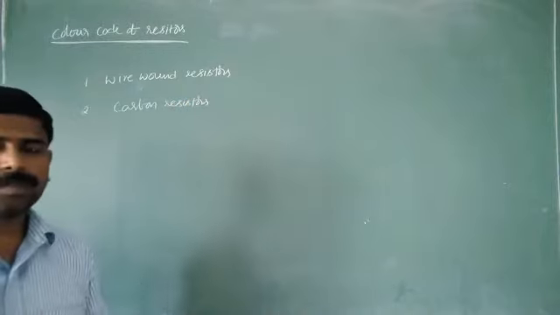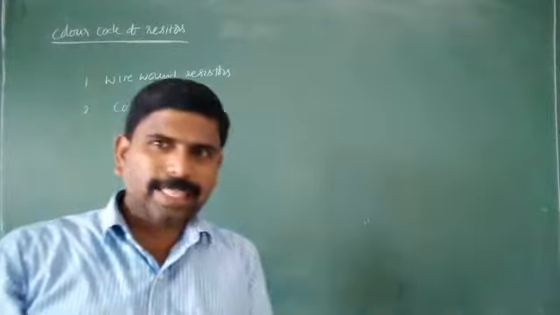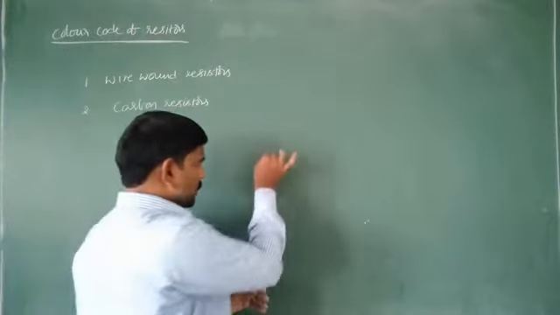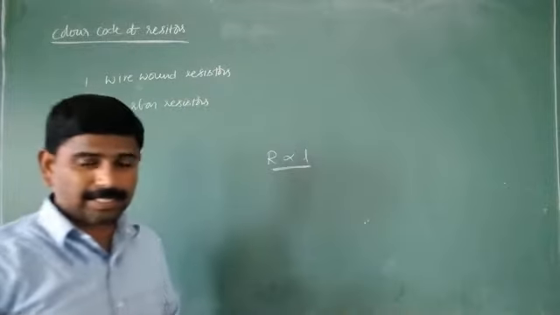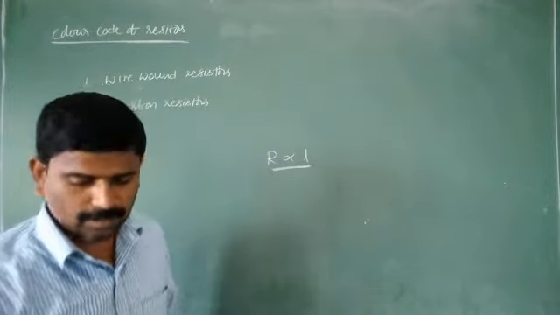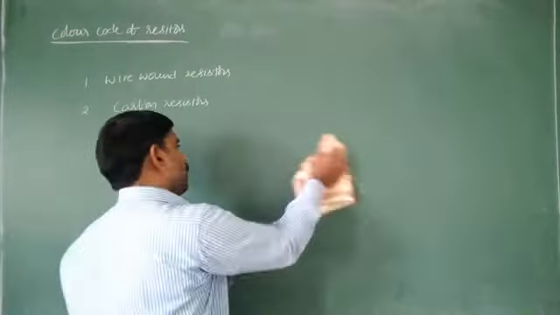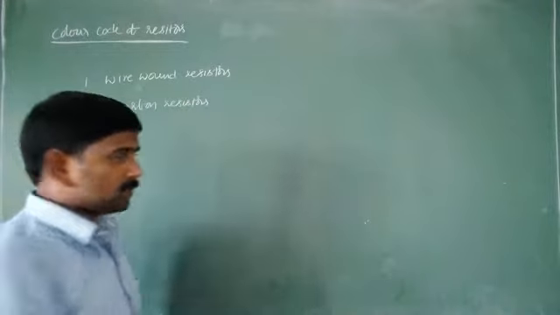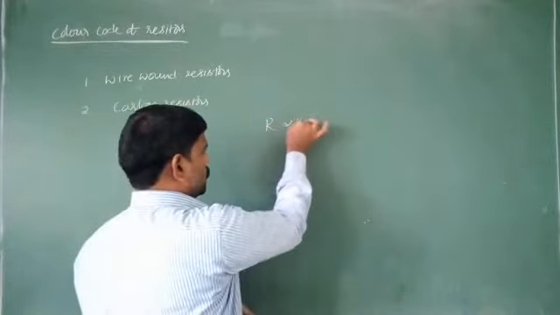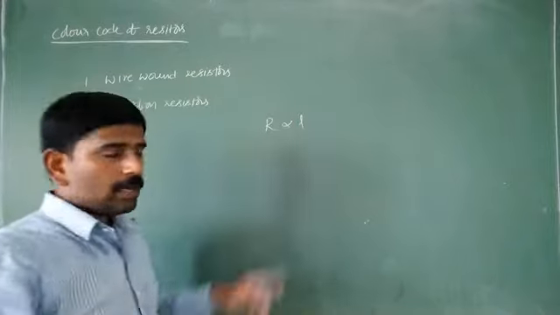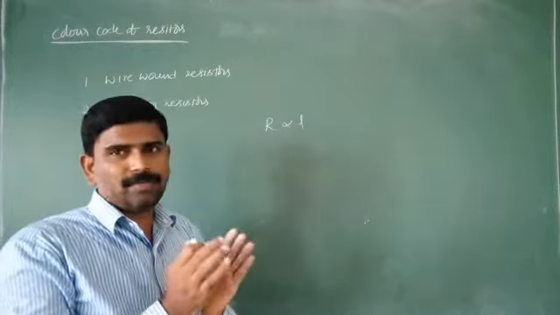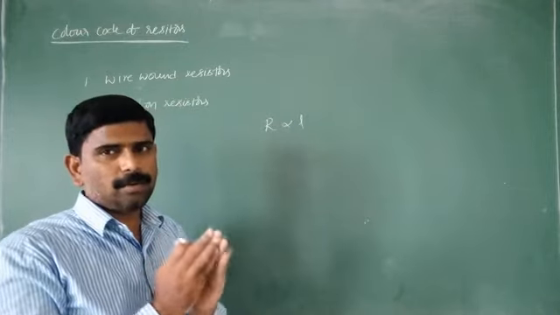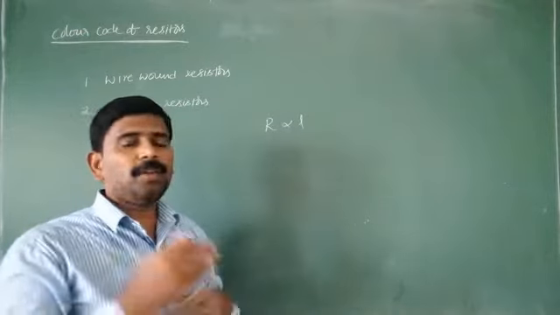So we know that resistance depends upon the dimensions. If we want a more value of resistance, R is directly proportional to L. If you want a huge value of resistance, then the L value is also more.